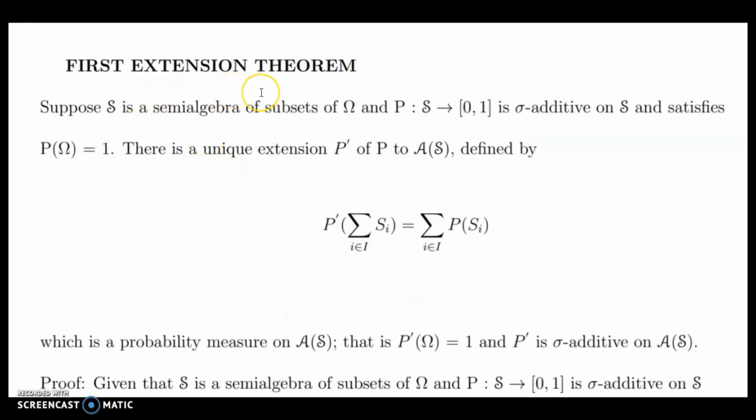First extension theorem. Suppose S is a semi-algebra of subsets of omega and P from S to the closed interval [0,1] is sigma additive on S and satisfies P of omega equal to 1. There is a unique extension P dash of P to A of S defined by P dash of summation i belongs to I, S_i equal to summation i belongs to I, P of S_i, which is a probability measure on A of S. That is, P dash of omega equal to 1 and P dash is sigma additive on A of S.